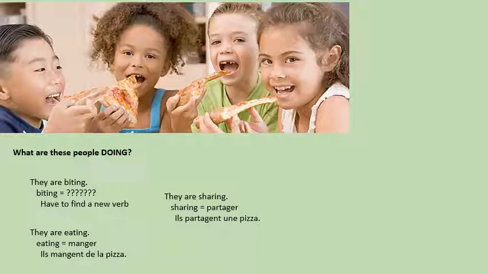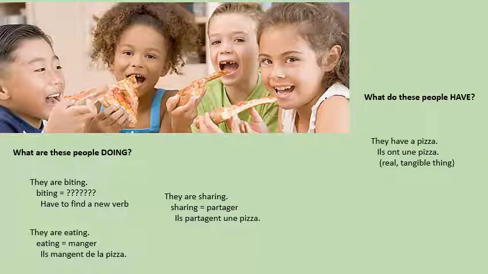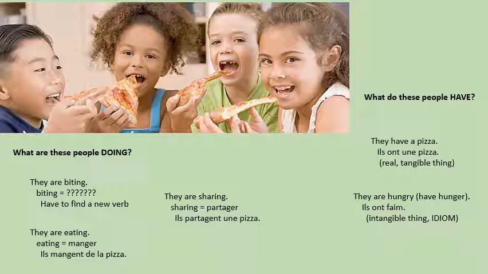So to tell what they're doing, again, we use an ER verb. Now, what do they have? Oh, it's obvious they have a pizza. Ils ont une pizza. But they also have this intangible thing. They have some hunger. Ils ont faim.